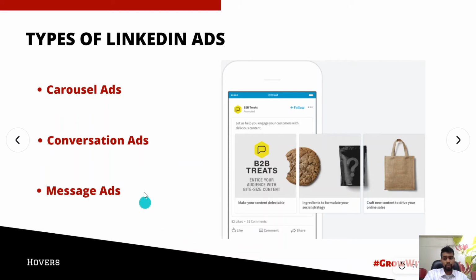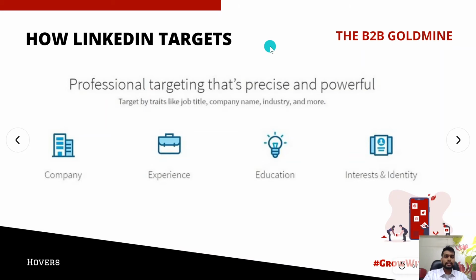Then LinkedIn gives you the functionality of message ads. Message ads will come directly to your message box on LinkedIn. You might have seen that many people, when you connect with them on LinkedIn, have a paragraph or so made, which they send you. This kind of message or starting icebreaker can be made by companies, and it will reach directly into your message box. So how does LinkedIn target customers, or how should you target your customer on LinkedIn?